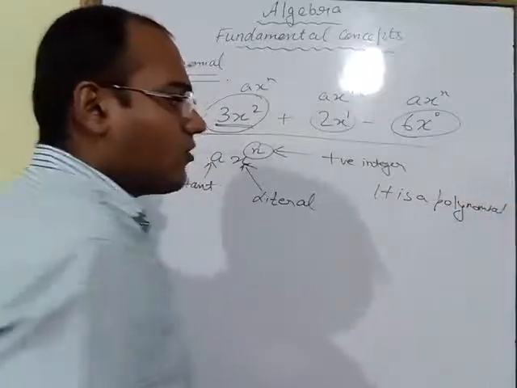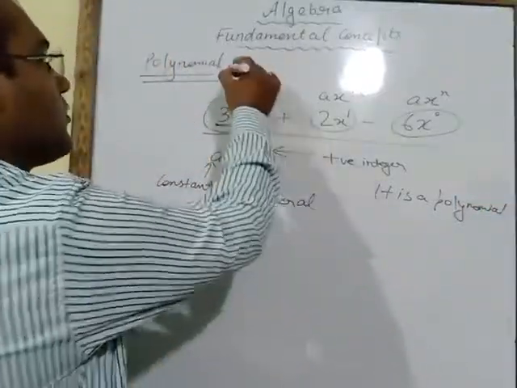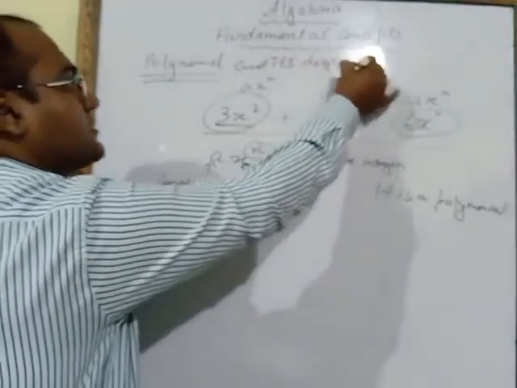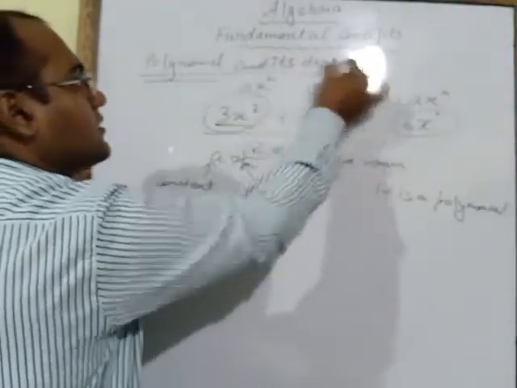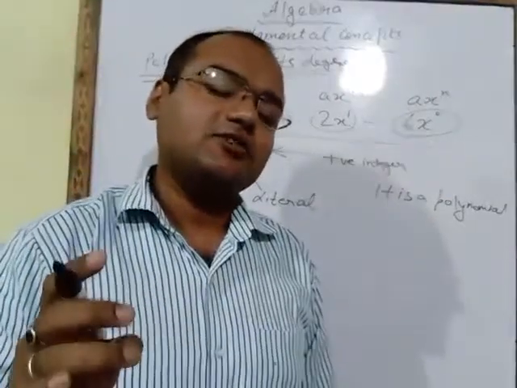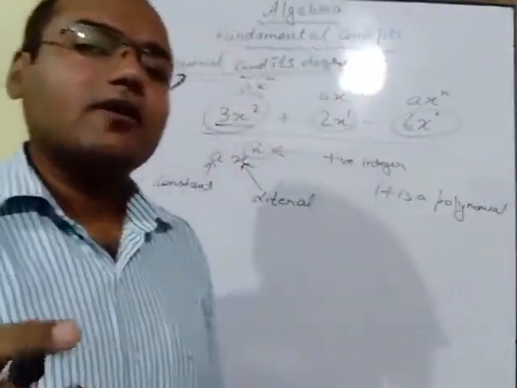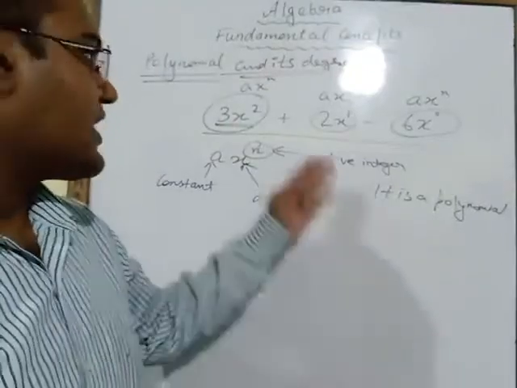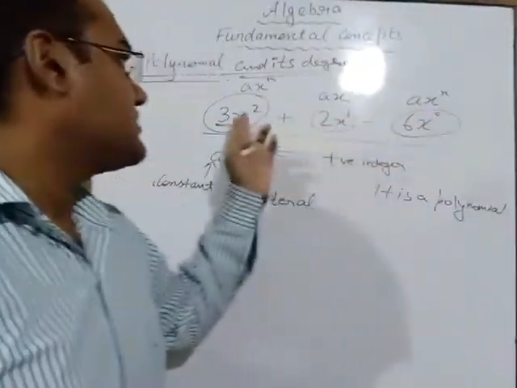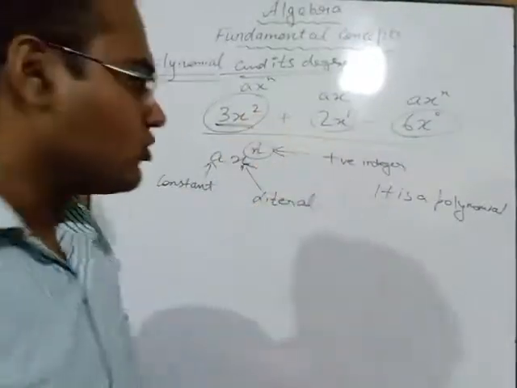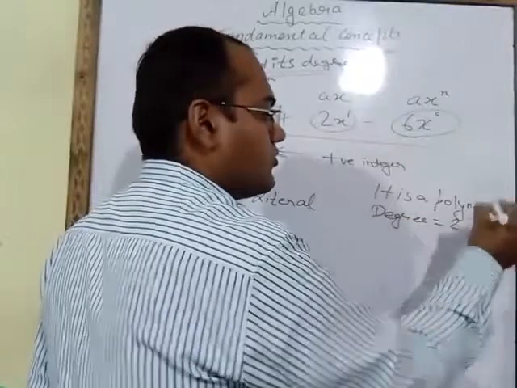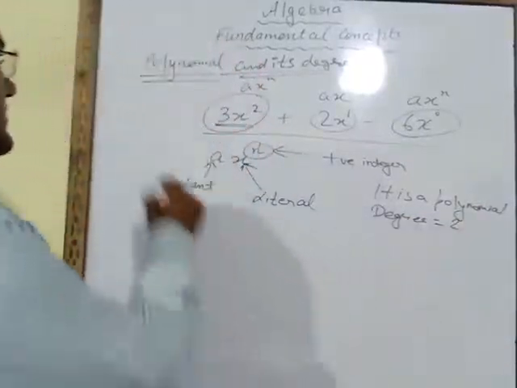Now degree also. Polynomial and its degree. What is the meaning of degree? Degree is the highest power of the literal or variable. What is the highest power here? This is x power 1, this is x power 0, this is x power 2. What is the highest power? 2. So that means degree is equal to 2. So this is the first example.